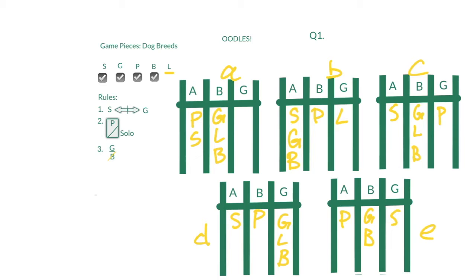The first rule removes answer choice B, the second rule removes answer choice A, the third rule removes answer choice D, and answer choice E can be eliminated because all of the dogs are not mentioned. So we'll take answer choice C as our correct board and also make a small copy.